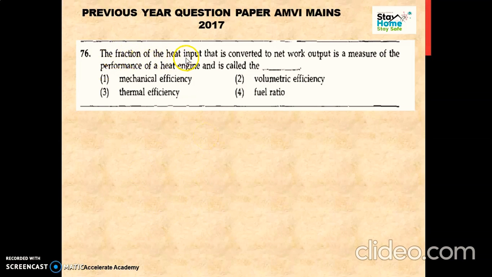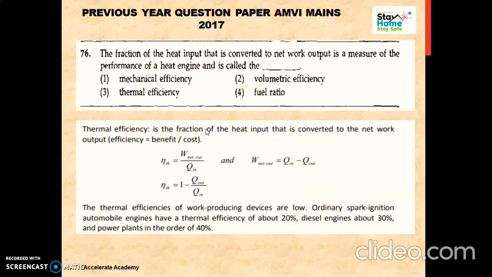the fraction of the heat input that is converted to net work output is a measure of the performance of a heat engine and is called. Now there are different options. Now simply we know the definition of thermal efficiency.